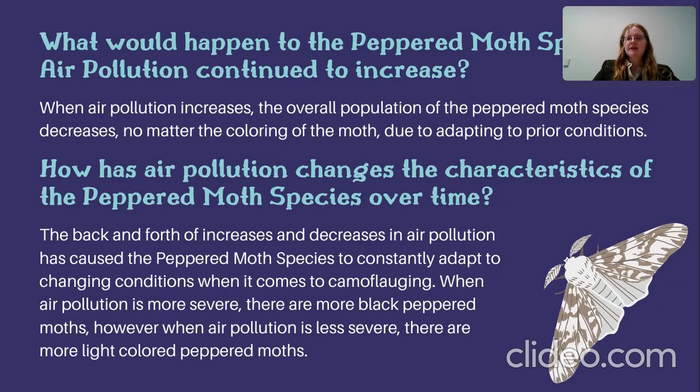So what would happen to the peppered moth species if air pollution continued to increase? When air pollution increases, the overall population of the peppered moth species decreases, no matter the coloring of the moth, due to adapting to prior conditions.